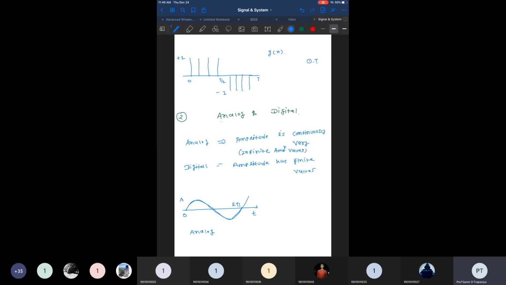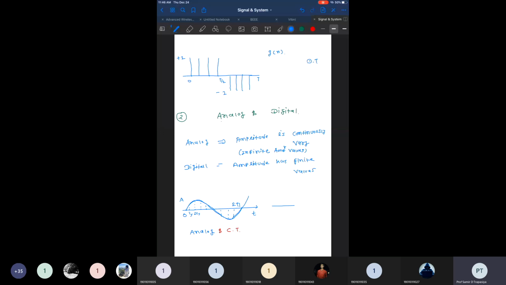Because if I divide this signal up to infinite intervals, Ts, 2Ts, etc., for every sampling interval I can have a new value of amplitude. Every time we have a new value of amplitude. Such a signal is known as an analog signal. But it is also a continuous time signal, because if you see the x-axis and the y-axis, both continuously vary. The y-axis continuously varies means the amplitude continuously varies, so it is analog. And the x-axis continuously varies. So this is an example of an analog and continuous time signal.